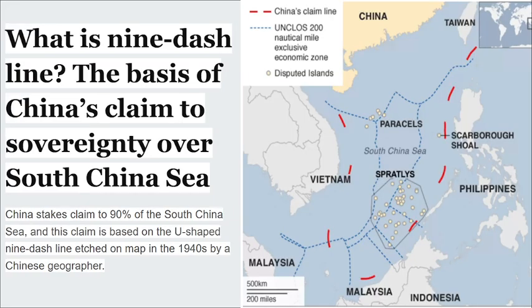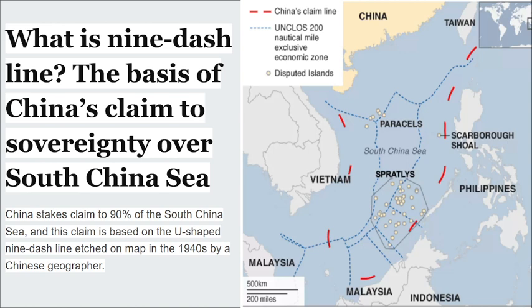So now let's understand what is this nine dash line. What is the basis of China's claim to sovereignty over South China Sea? And actually, if we talk about this film Barbie, there are other films also that got banned because of the same reason, because those films also featured this nine dash line. There are other movies also that got banned by different countries.